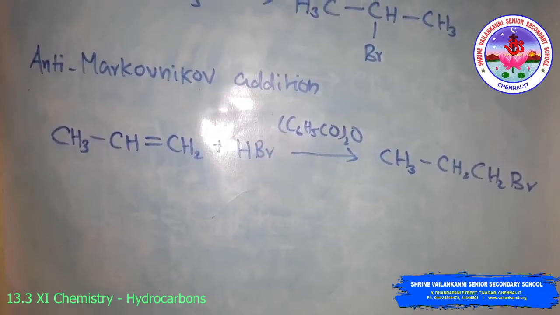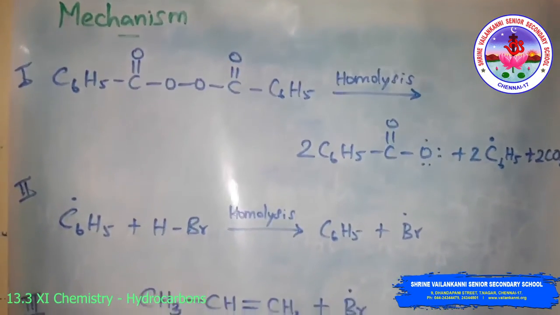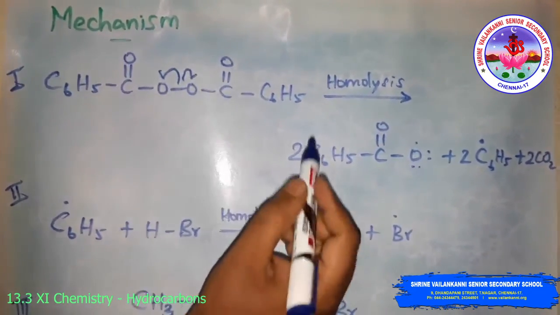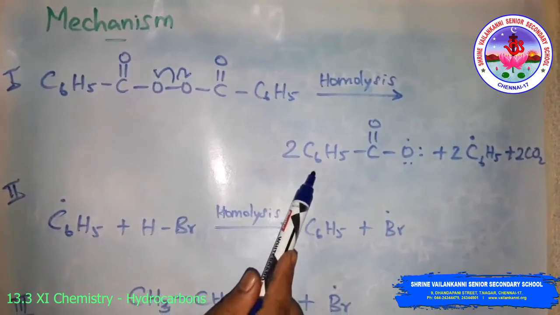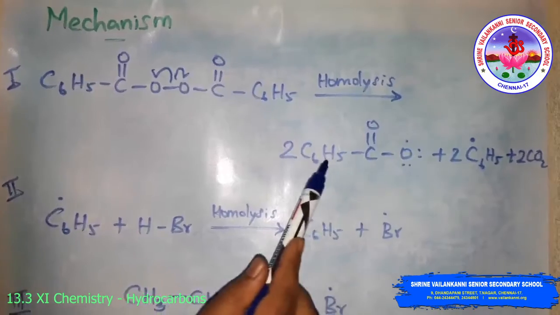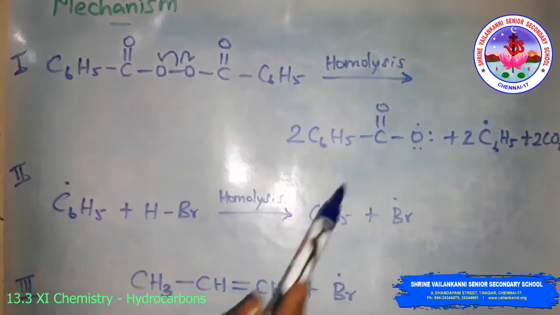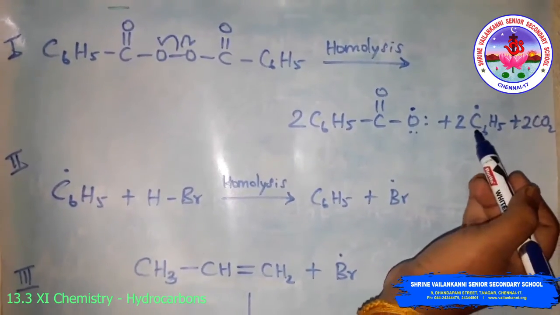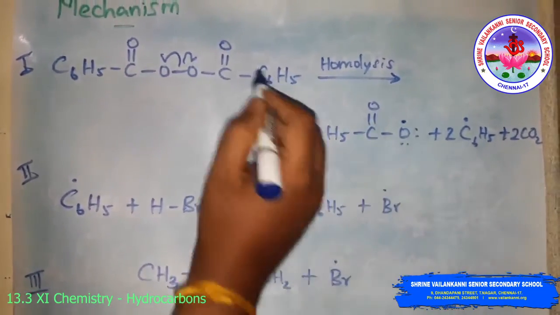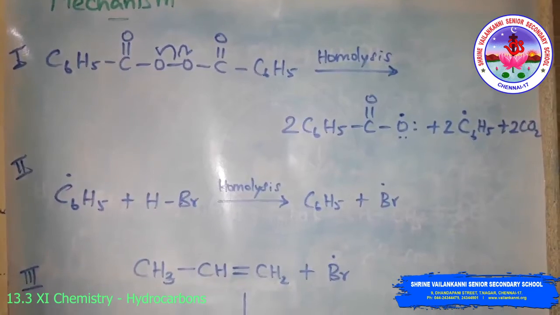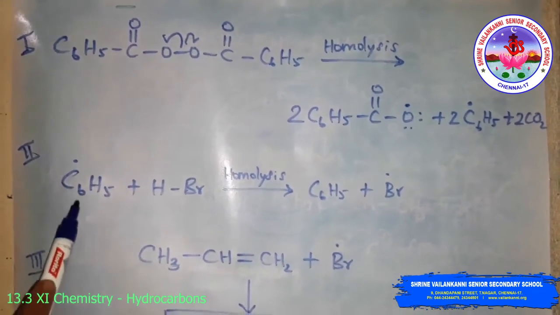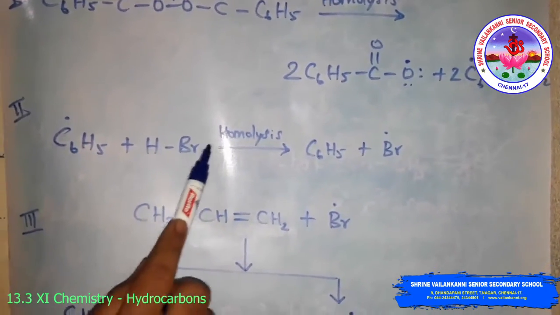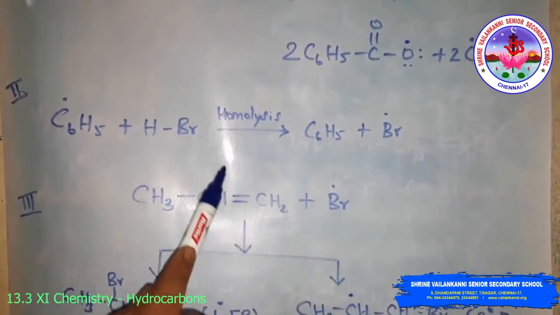Now you can see the mechanism. Look at this mechanism: the benzoyl peroxide first undergoes homolytic cleavage to form radicals, C6H5COO radicals. Then phenyl radicals are also formed, and carbon dioxide gas is evolved. Then in step 2, the phenyl radical reacts with hydrogen bromide, undergoing homolysis to form C6H5 and Br.